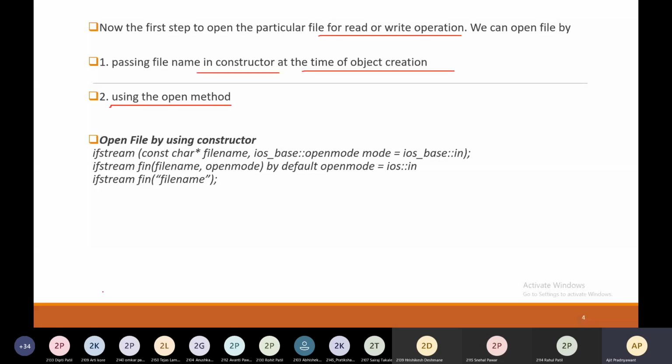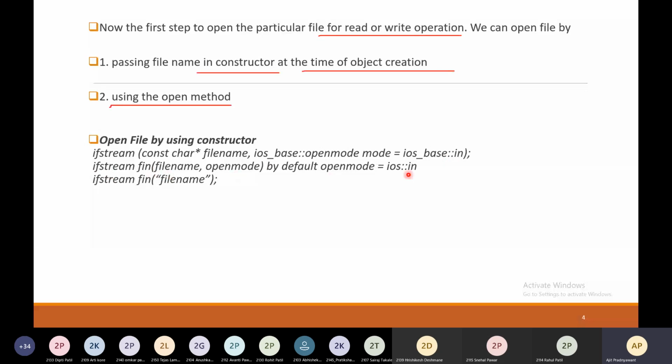So ifstream, const char* filename is the name of the file, ios::openmode, you have to mention whatever you are having. Or another way is ifstream fin, filename and open mode.